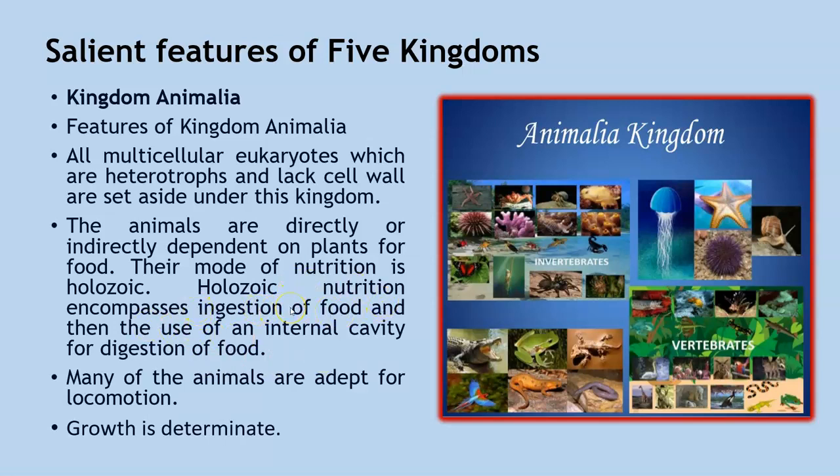You have a place for ingestion of food, and then you have another place from where the digested food is eliminated out of the body. Now, many of these animals are adept at locomotion. Growth is determinate. So we have a definite growth in the organisms that are included in the kingdom Animalia. You will see we are not talking too much in detail about this kingdom, because we have chapter 4 in which we will study kingdom Animalia in detail with its further classifications.